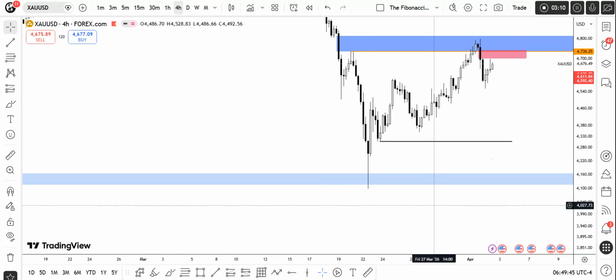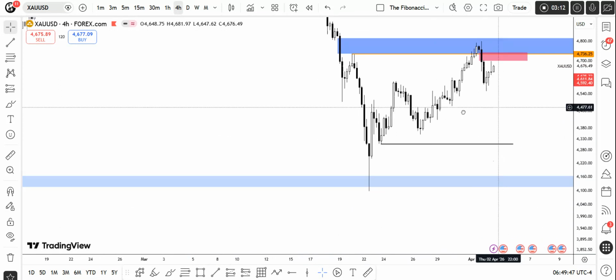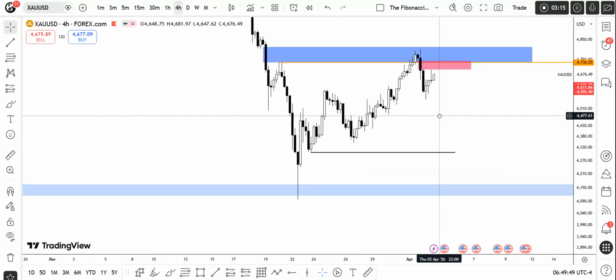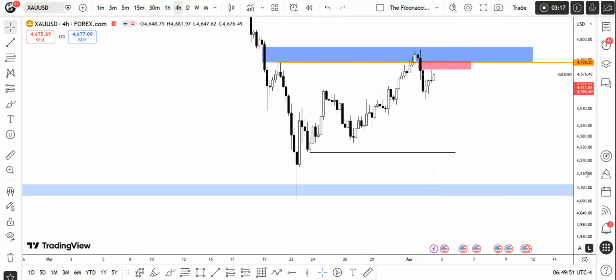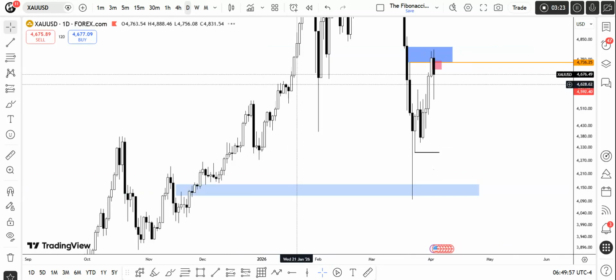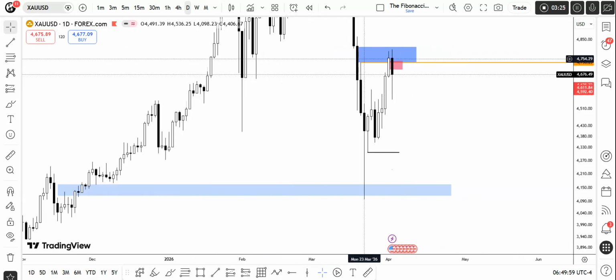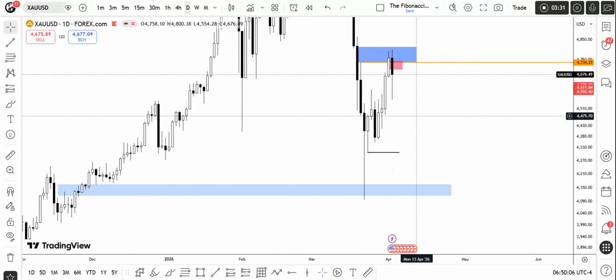So right now we are at gold. The current price is 4676.49, and right now we are near this 4-hour fair value gap. Let's go to the daily time frame first and see what exactly happened in the past week. In the past week, we rejected from this FVG area and came down to this FVG area. Between these two FVG areas, we can expect consolidation.